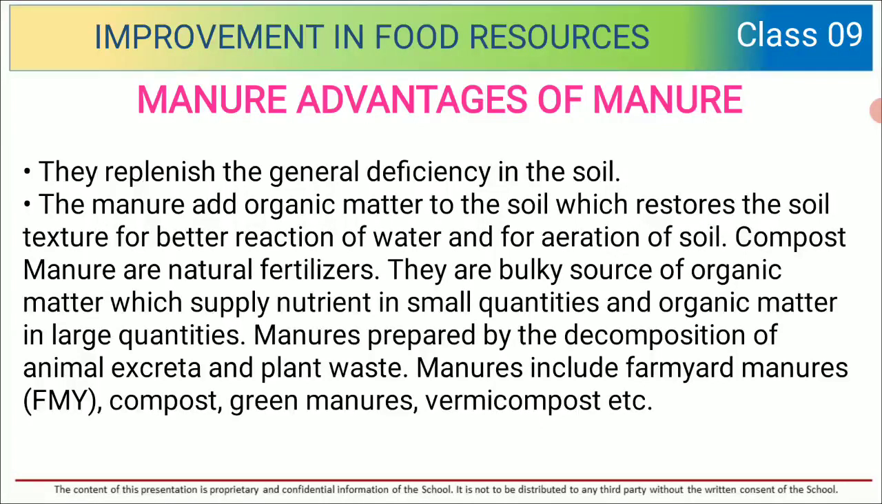Compost manure and natural fertilizers are bulky sources of organic matter which supply nutrients in small quantities and organic matter in large quantities. Manures are prepared by decomposition of animal excreta and plant waste. Manures include farmyard manure, compost, green manures and vermicompost.